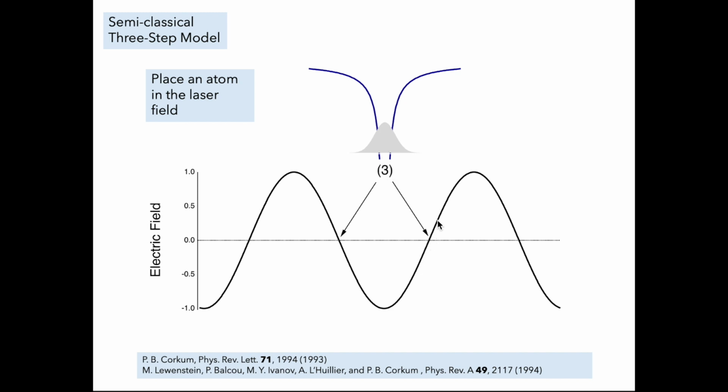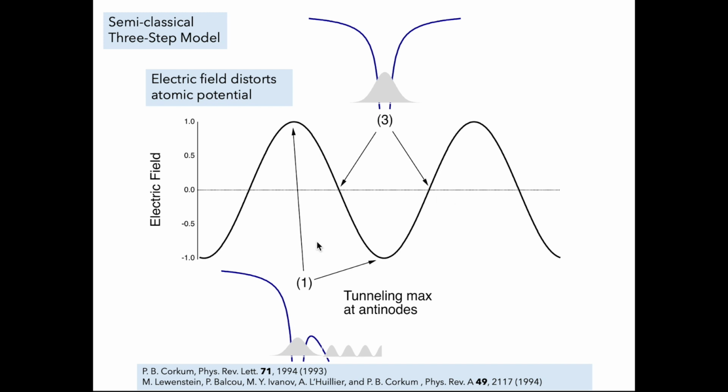But as the field strength of the laser increases, this is going to strongly perturb the atomic potential that's holding the electron in. It's going to pull down this barrier that's holding the electron in, allowing the electron to tunnel out of the system. Now, once tunneling occurs, the electrons pretty much have zero kinetic energy, but those electrons are going to get accelerated.